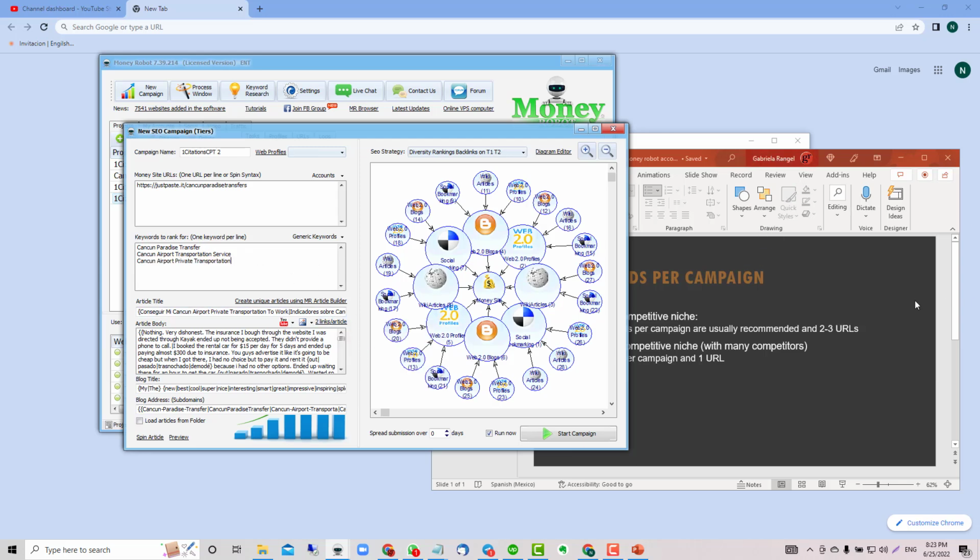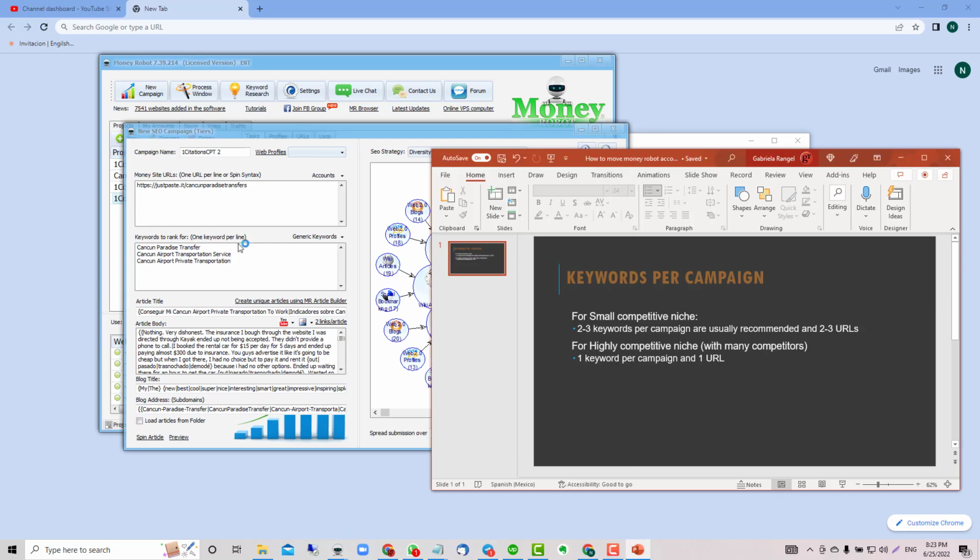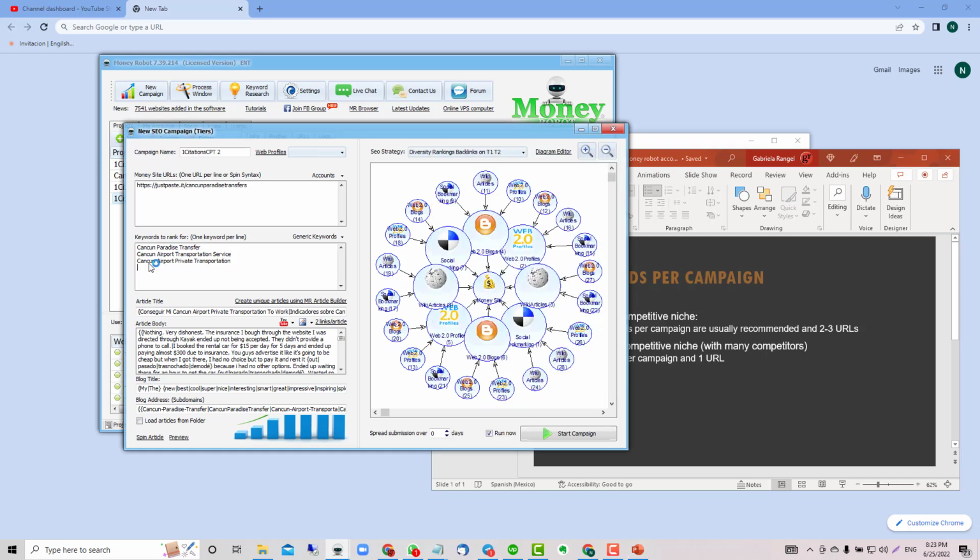And for a highly competitive case like this one, a transportation service, maybe work with it first with one URL, and then the other ones with different URLs.